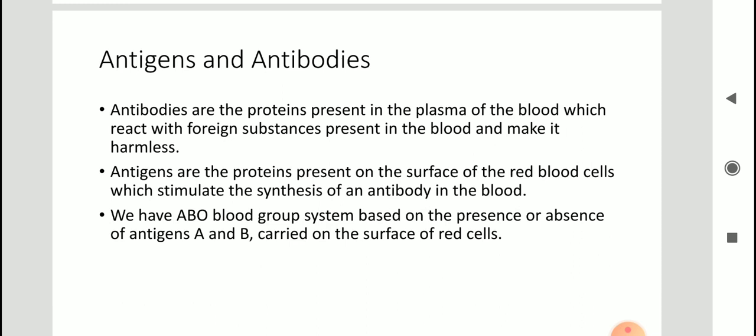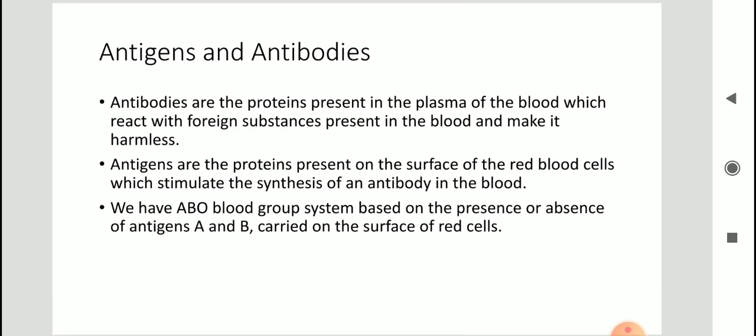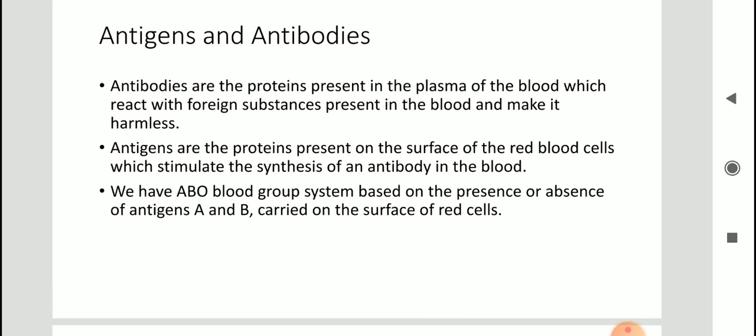What are antigens? Antigens are the proteins present on the surface of red blood cells which stimulate the synthesis of an antibody in the blood. So there are proteinaceous substances present on the surface of red blood cells known as antigens. There are many antigens present and they are responsible for our blood type.